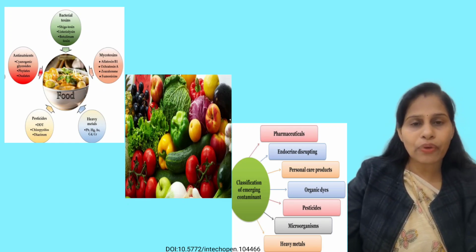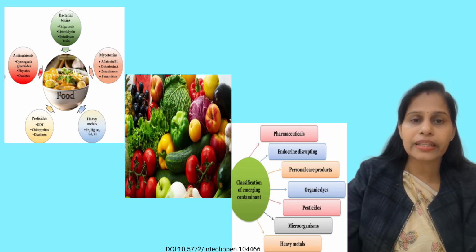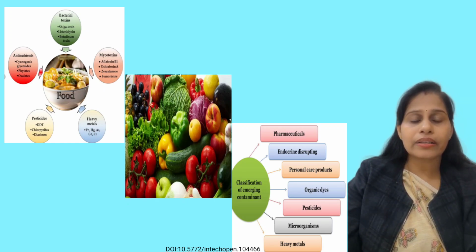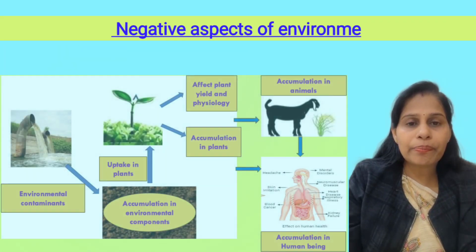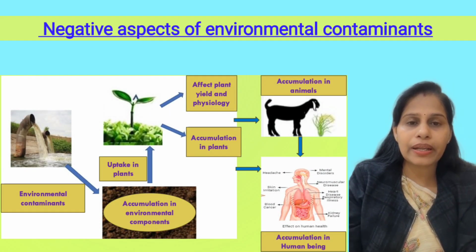There are different types of environmental contaminants, and among them, some are biological agents that are responsible for secreting toxins. With anthropogenic activities, nowadays several emerging contaminants are generated, which include organic dyes, pesticides, personal care products, antibiotics, nanoparticles and microplastics. There are several negative impacts of these contaminants on soil, water, animals and humans. In humans, they may cause headache, neural disorders, respiratory illness, heart attack and several types of cancer. Heavy metals and pesticides are responsible for causing cancers of different organs.